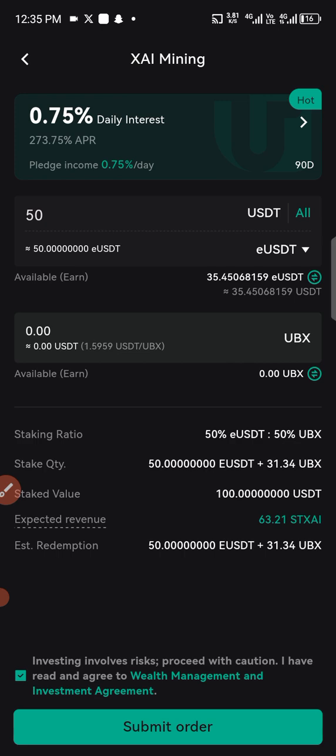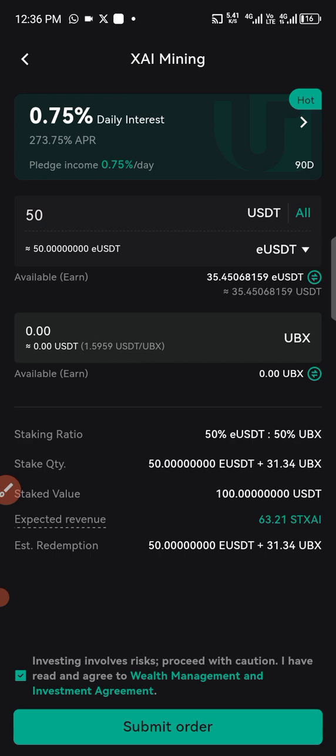For those of you that are actually an old member, and you want to take advantage of this, you can only come in with your 50 USDT, transfer it into the UBX wallet, and then you trade it into the UBX coin. Then after that, you transfer it from the spot to the N account, and then you come down to this point where we are now.